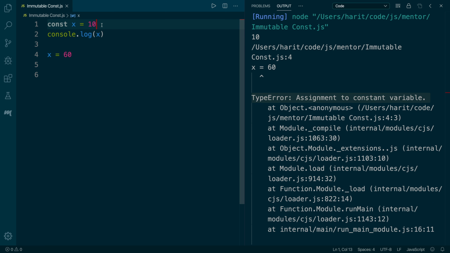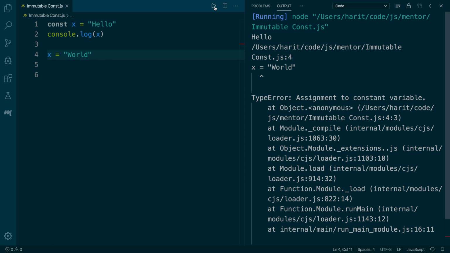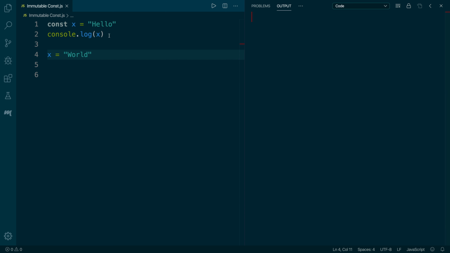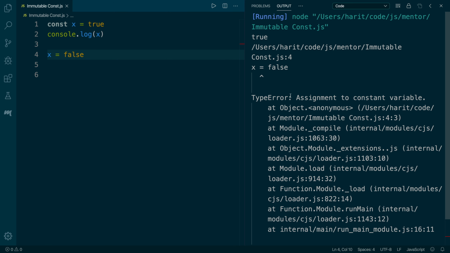Now let's see if we can update the value if the value is of type string declared with the const keyword. As we do that and run, you would see that the type error has occurred, which means it doesn't matter what type of value it is, we are not able to reassign a value to a variable using the const keyword. We can re-verify this by changing the type of the value to Boolean, and as we change it to false and run, the type error surfaces again.